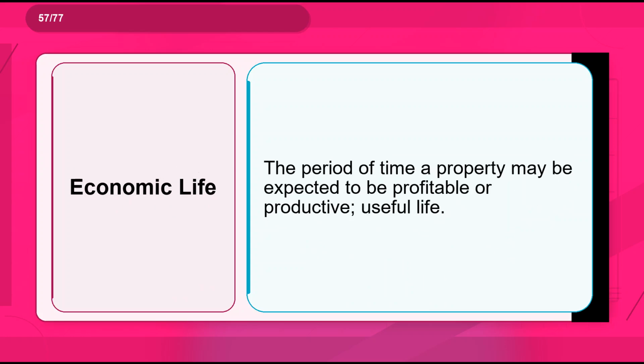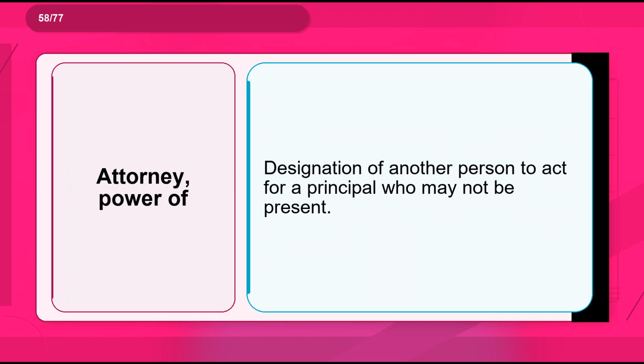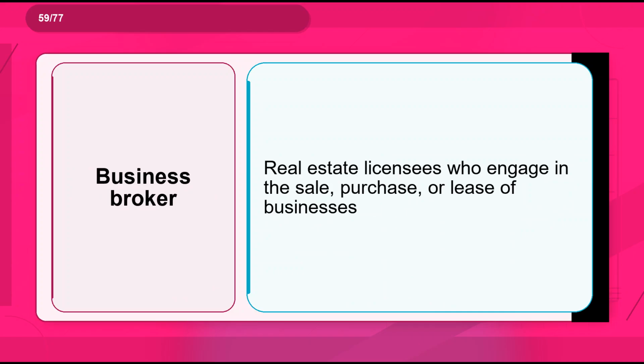Flashcard 57. Term: economic life. Definition: the period of time a property may be expected to be profitable or productive, useful life. Flashcard 58. Term: attorney, power of. Definition: designation of another person to act for a principal who may not be present. Flashcard 59. Term: business broker. Definition: real estate licensees who engage in the sale, purchase, or lease of businesses.